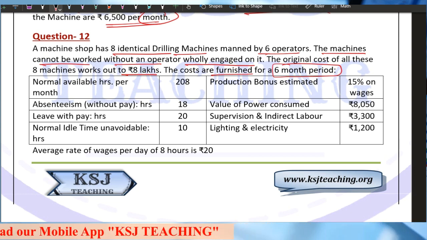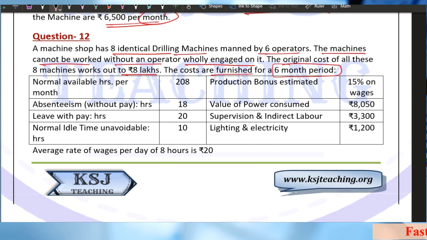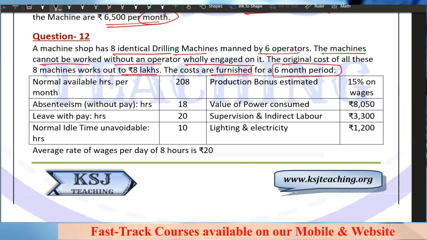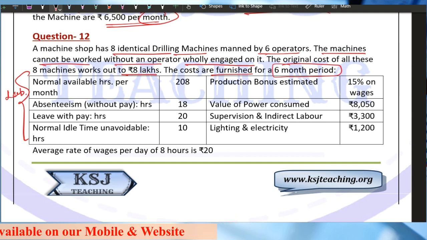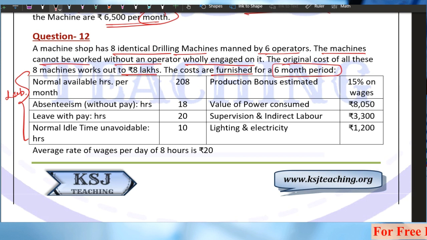He is given that this cost is for a 6-month period. Normal available hours per month 208, absenteeism without pay 18, leave with pay 20, normal idle time unavoidable 10 hours. This information is related to the labor. Average rate of wages per day of 8 hours is 20.